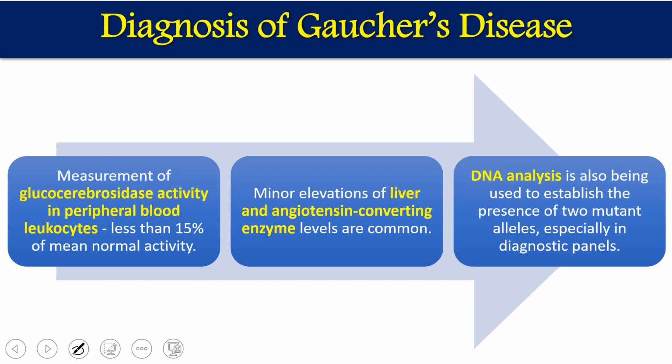And third, we can go for DNA analysis, gene analysis, where we can find the two mutant alleles in the diagnostic panels. Where the disease is present, there will be a mutant allele from each parent. So these are the three different diagnostic parameters by which we can see that we have Gaucher's disease. This is the most confirmatory test, and the other two will give you some kind of hints.